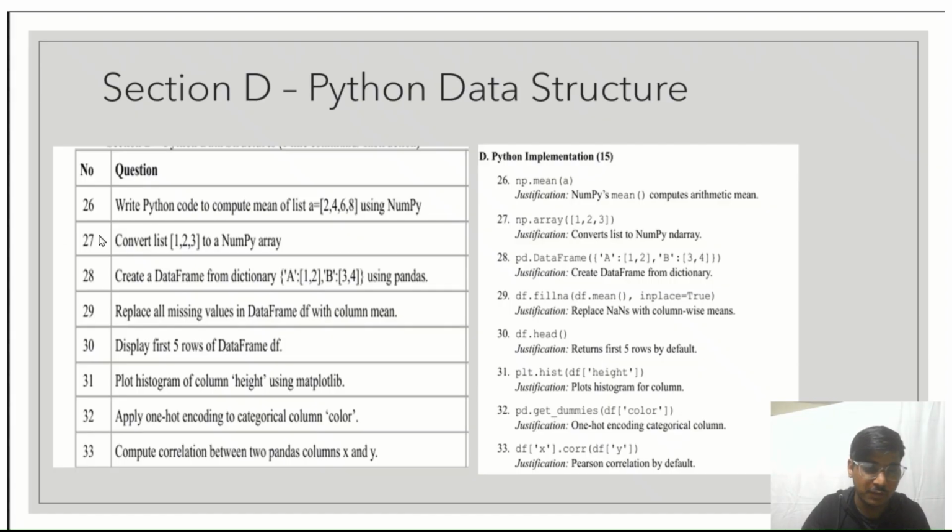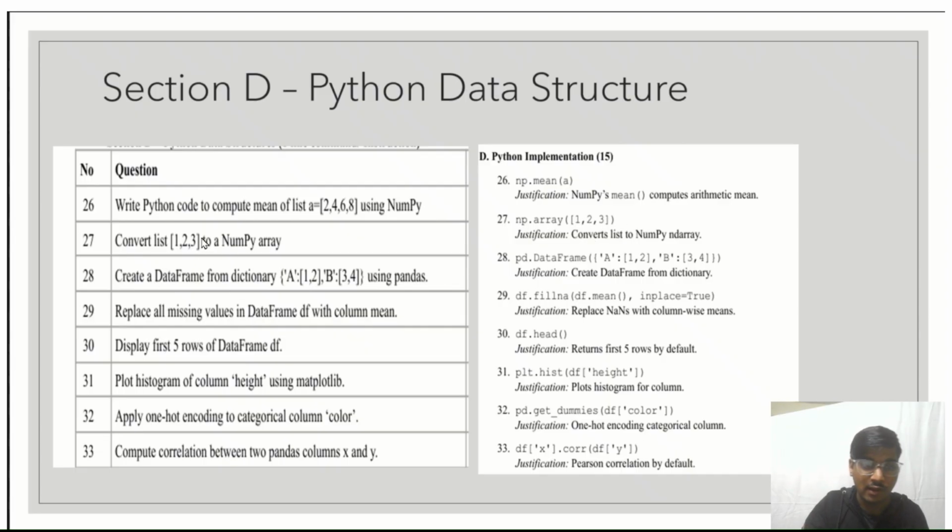Question number 26 is asking to write a Python code to compute the mean of a list a equal to 2, 4, 6, 8 using NumPy. So first of all, we will import NumPy as np. Then np.mean of a can be used to calculate the mean of the list. Next, question number 27, convert the list 1 to 3 to a NumPy array. For this, we can use np.array and pass this list inside the array method, so that it will be converted into an array.